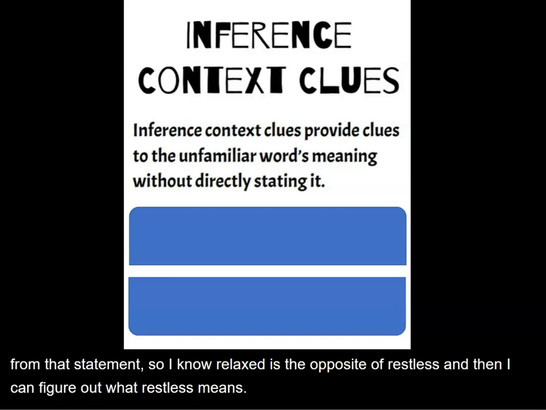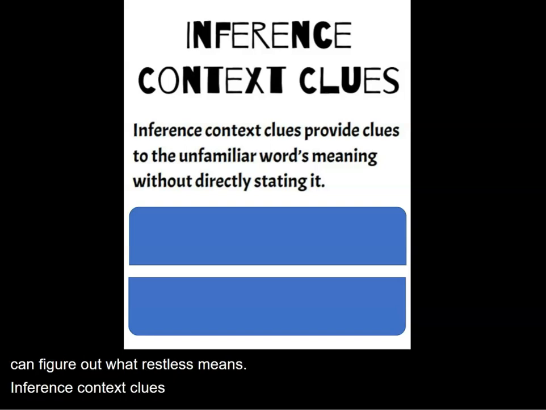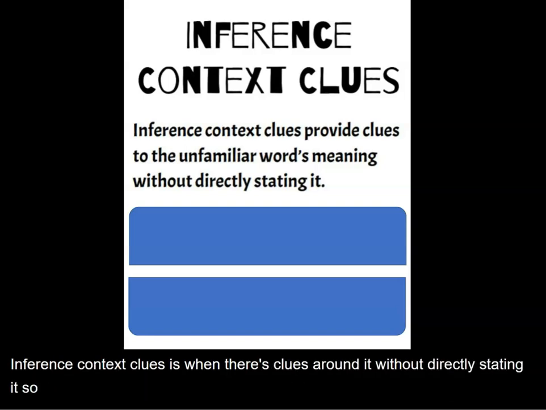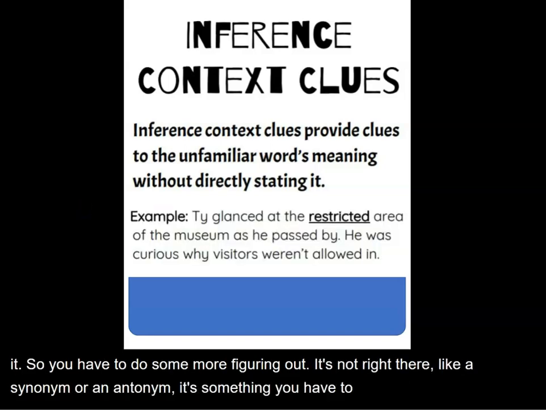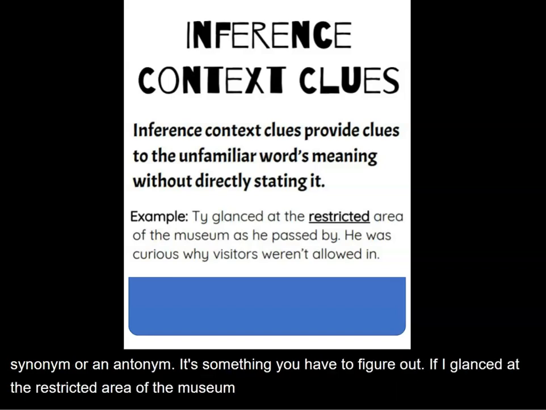Inference context clues is when there's clues around it without directly stating it. So you have to do some more figuring out. It's not right there like a synonym or an antonym. It's something you have to figure out. So, Ty glanced at the restricted area of the museum as he passed by. He was curious why visitors weren't allowed in.